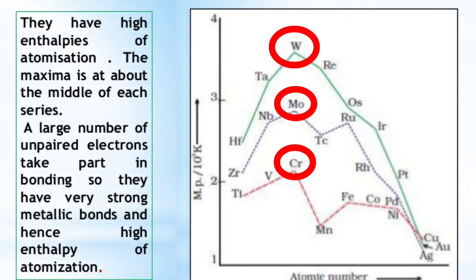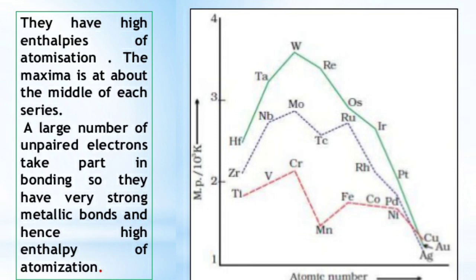Chromium, molybdenum and technetium have the maximum number of unpaired electrons, and therefore these are very hard metals. You can see the graph of enthalpies of atomization. Which elements have the maximum number of unpaired electrons? Chromium, molybdenum and technetium. Hence these are very hard metals and have the maximum enthalpy of atomization.